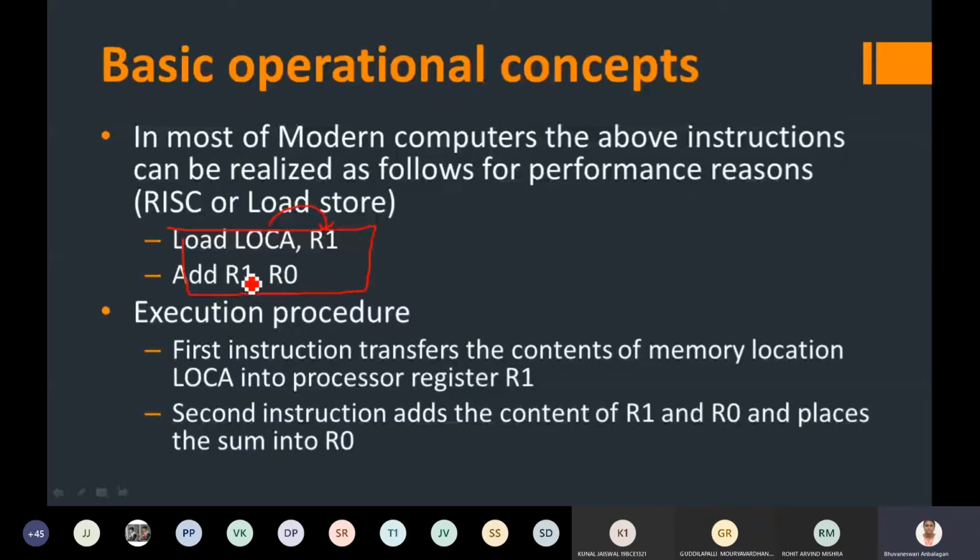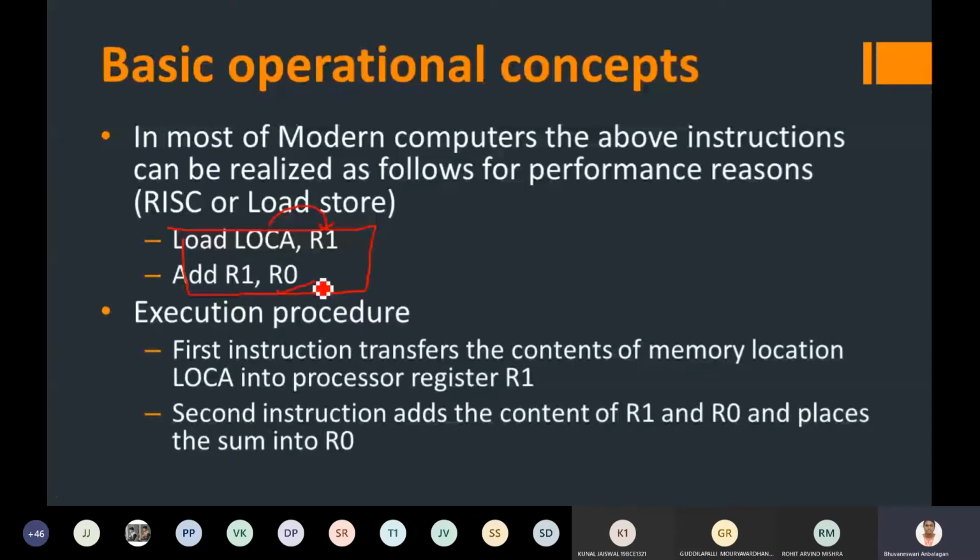Add R1, R0 means the value available in R0 and R1 will be added, and the data will be stored again in R0. So this is how an operation happens using the normal von Neumann architecture.